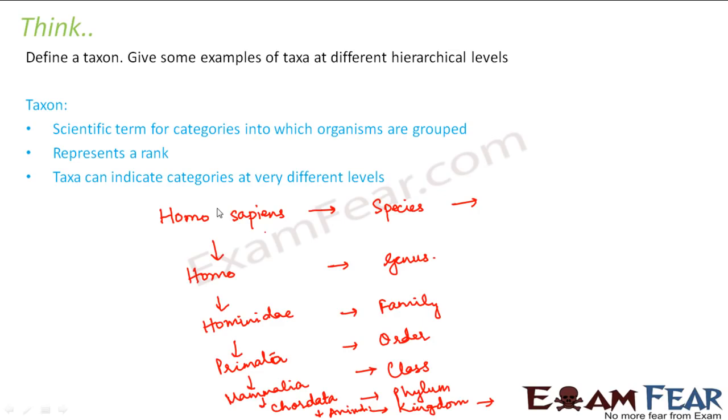There are many types of human beings, but they all fall under a single taxa. Similarly, when I talk about the genus Homo, that also denotes a taxa. The family Hominidae again denotes a taxa. So taxa defines categories and these categories exist at all different levels.